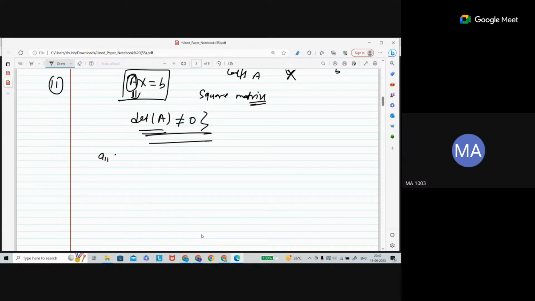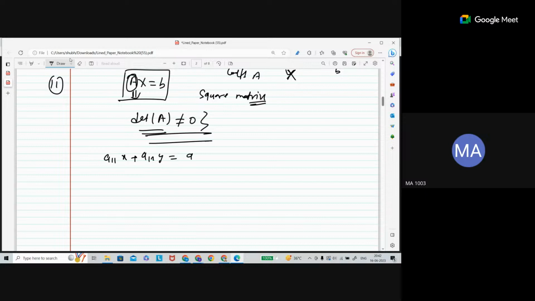A11 x plus, okay, maybe I think a system of linear equations of 2 variables and 2 equations will be enough to deal with that. So let's say this is A11 x plus A12 y is equal to, let's say, a.